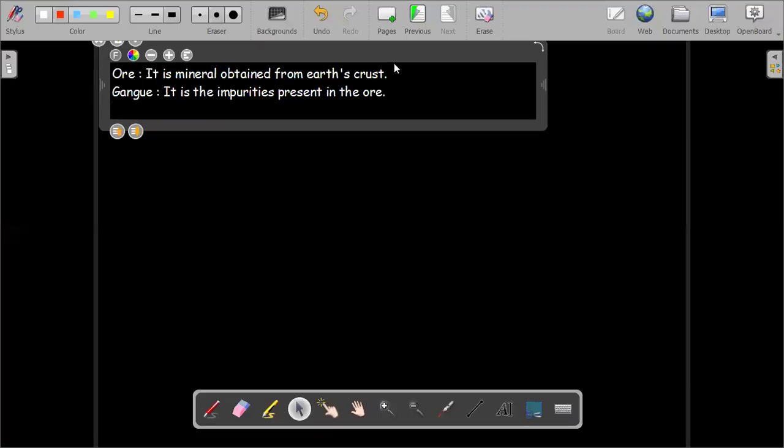Then how do we separate them? That process is called enrichment. Enrichment of ore. So what is enrichment of ore? It is the process of separating gangue particles.